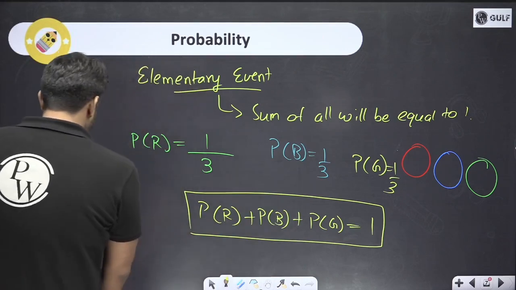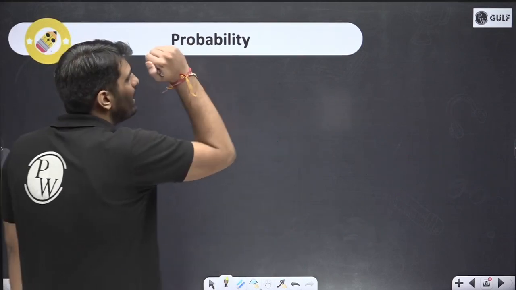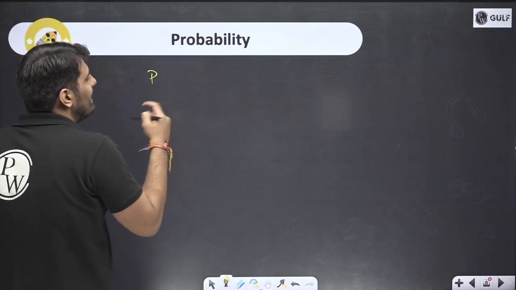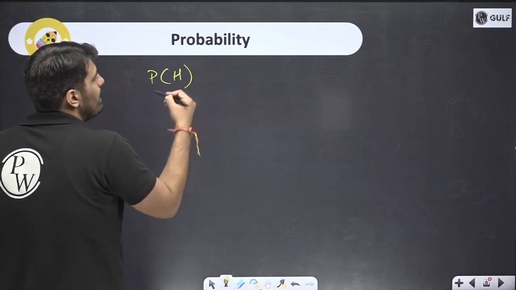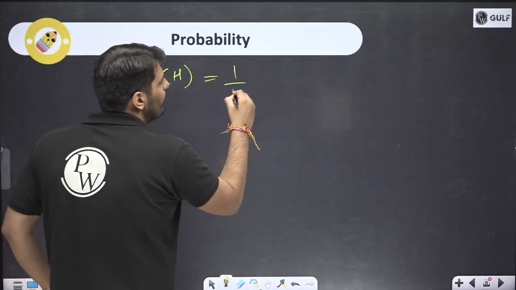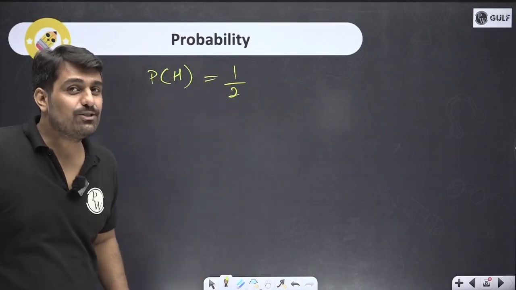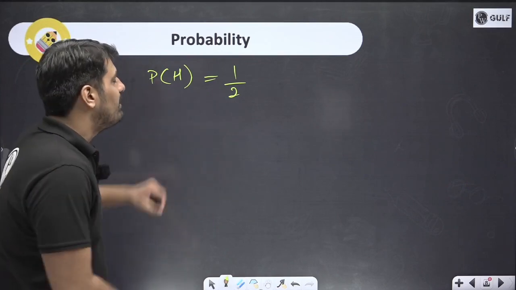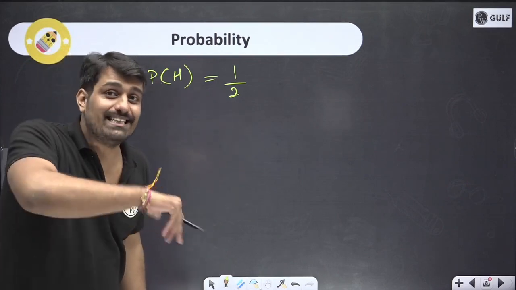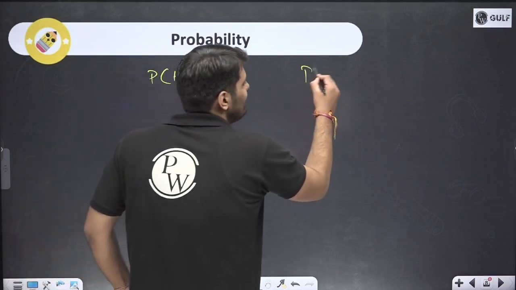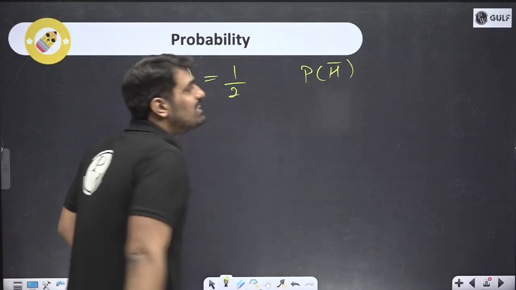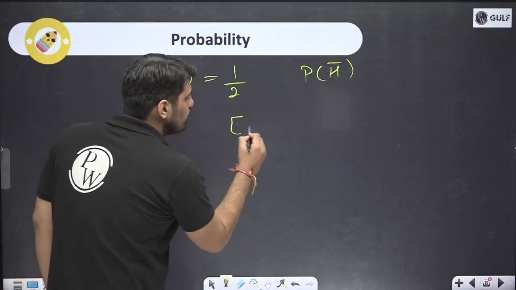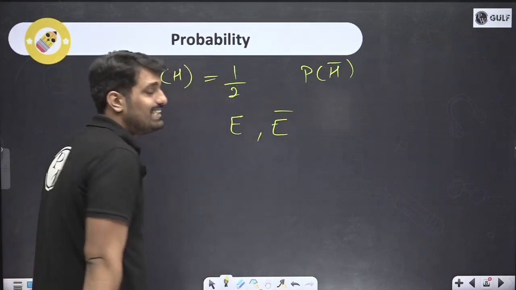So next thing is, let's say I talked about an event. Getting head is an event and the probability of it is 1 by 2. Now, exactly opposite to this event, I have just put a bar above H. So basically, if E is an event, then not E is a different event, just opposite to it.